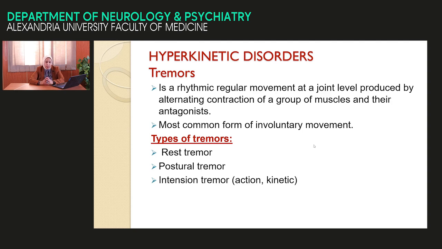The second part in my lecture is hyperkinetic disorders. Hyperkinetic disorders include, on the top, tremor, chorea, athetosis, dystonia, hemiballismus, tics, and tardive dyskinesia. All these types of involuntary movement are put under the category of hyperkinetic movement disorders. What is meant by tremor? We defined it before: a rhythmic regular movement at the joint level due to contraction of a group of muscles and their antagonists. It is the most common type of involuntary movement.